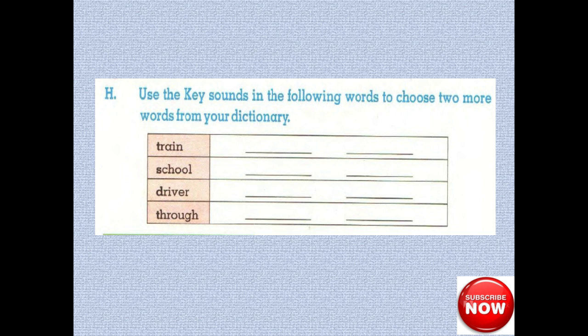Use the key sounds in the following words to choose two more words from your dictionary. Here you can see the words are given. Train, brain, and crane. This is an example. Do the rest of the words yourself.